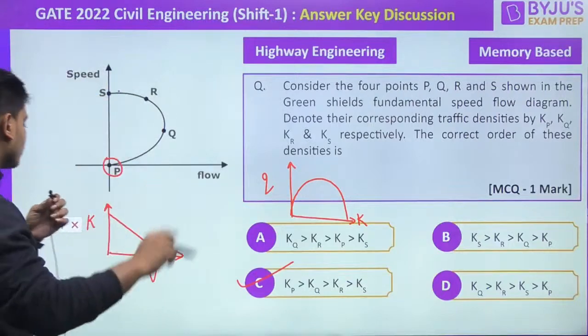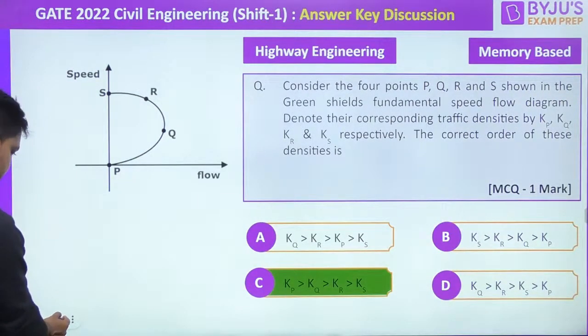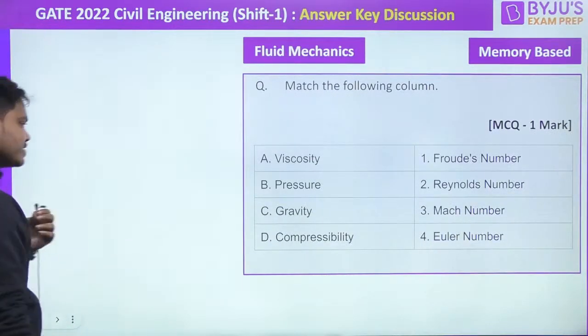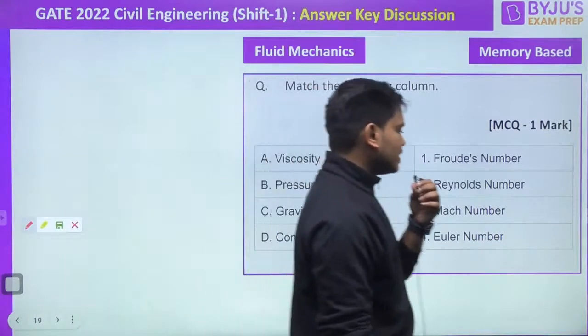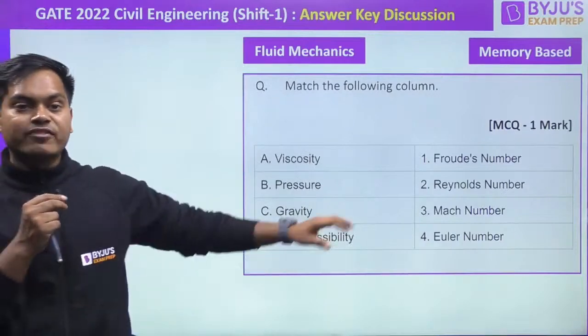Moving on to the next question, and the subject that is going to come in front of us is, wow, yaar, green. This question came in the examination. So they are asking about the predominant forces they have given and the dimensionless number they have mentioned to us.